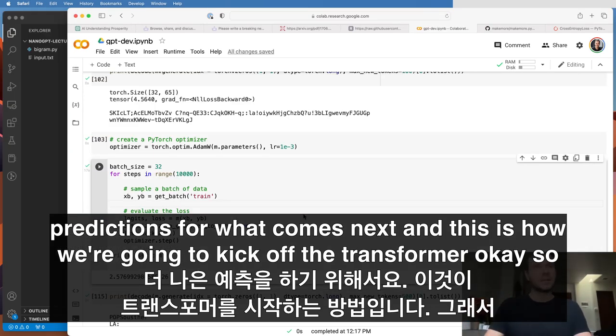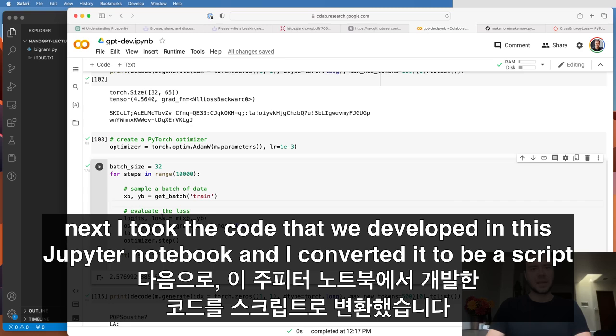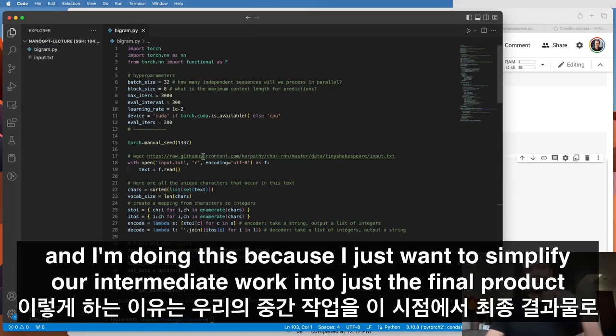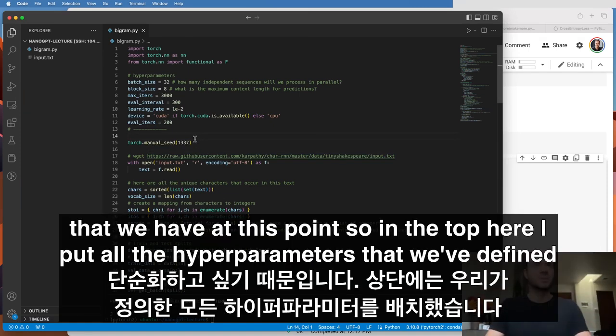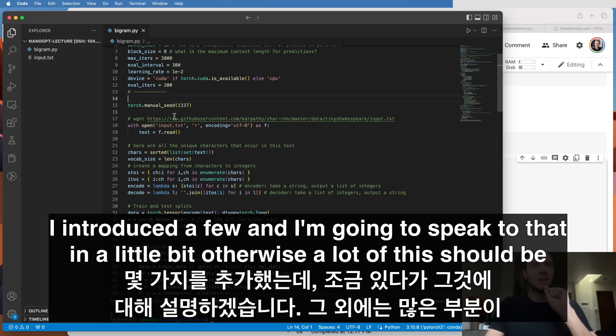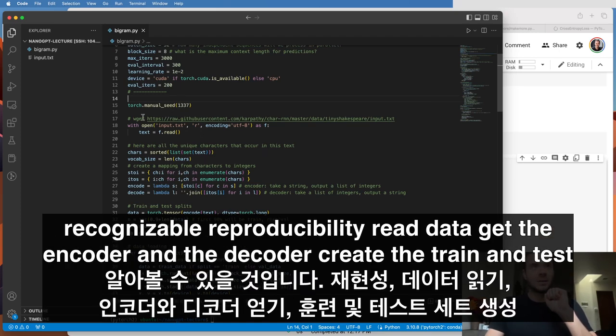Okay, so next, I took the code that we developed in this Jupyter notebook and I converted it to be a script. And I'm doing this because I just want to simplify our intermediate work into just the final product that we have at this point. So in the top here, I put all the hyperparameters that we've defined. I introduced a few, and I'm going to speak to that in a little bit. Otherwise, a lot of this should be recognizable.